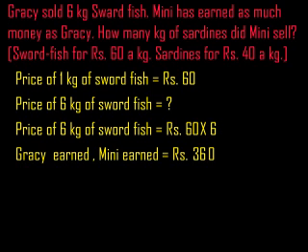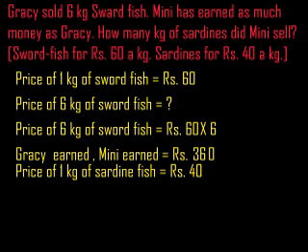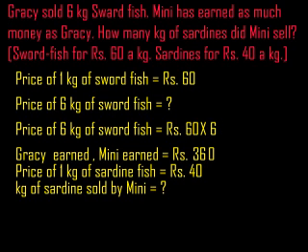Then Minnie is selling which fish? Sardine fish. Sardine fish, 1 kg is how many rupees? 1 kg is 40 rupees. Okay, 1 kg is 40 rupees. Here, what do we have to find out? How many kg sold by Minnie? How many kg of sardine is sold by Minnie? How will you find out?